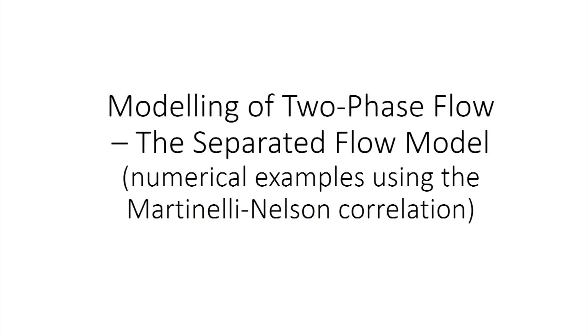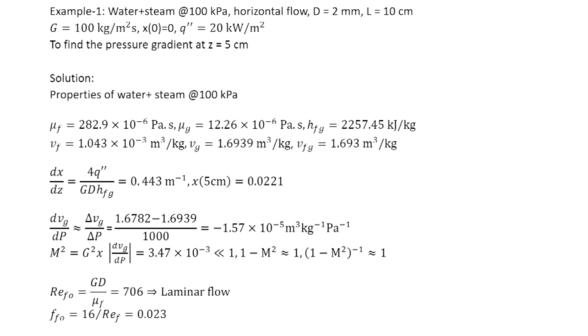Okay. So, now consider some numerical examples using the Martinelli-Nelson correlation. Example 1, again the data is the same as that in the homogeneous model and the Lockhart-Martinelli correlation. Properties are the same, dx by dz is the same, dVg by dP is the same, and m square is negligible compared to unity.